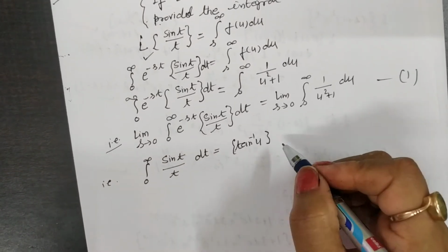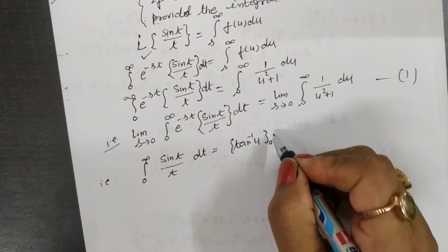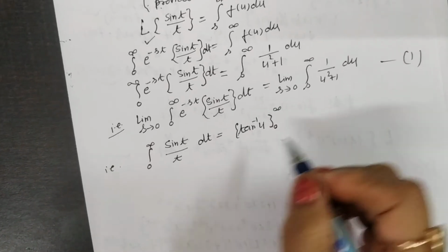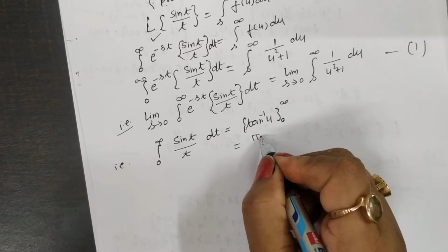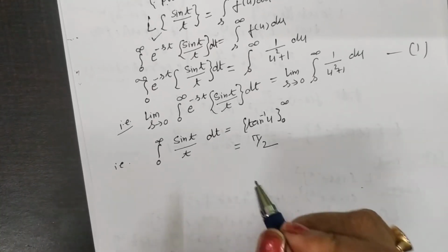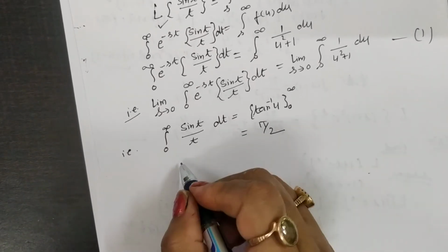So you get the value of this one as pi by 2. That's clear? So the first part is clear.